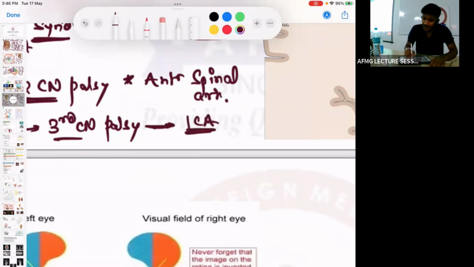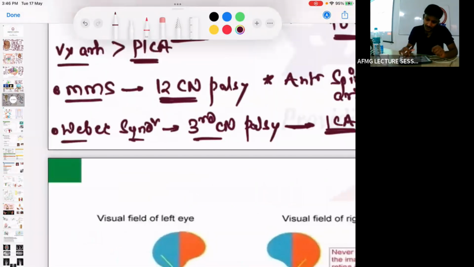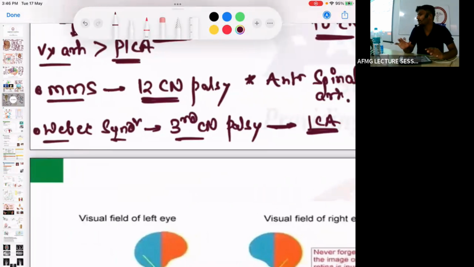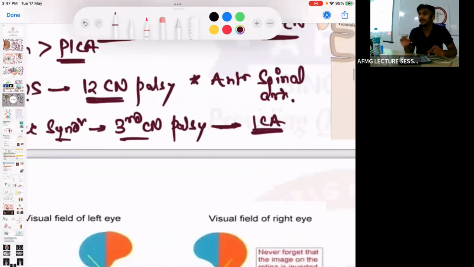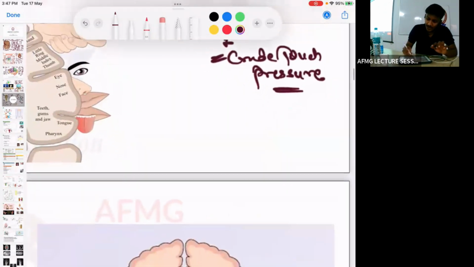Branch of internal carotid artery known as the ophthalmic artery. ठीक है? But it can be a lesion at the internal carotid artery as well. ठीक है? याद रखना. So if there is ipsilateral hemiplegia, then the internal carotid artery would be involved. If there is only third cranial nerve palsy, then the branches would be involved. ठीक है? So Weber syndrome is due to which nerve palsy? Third cranial nerve palsy. And which artery is occluded? Internal carotid artery is occluded. No issues with this. Last, जल्दी से.